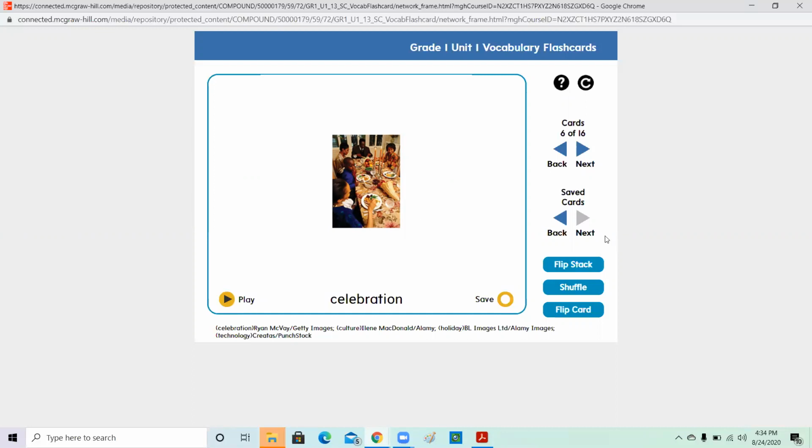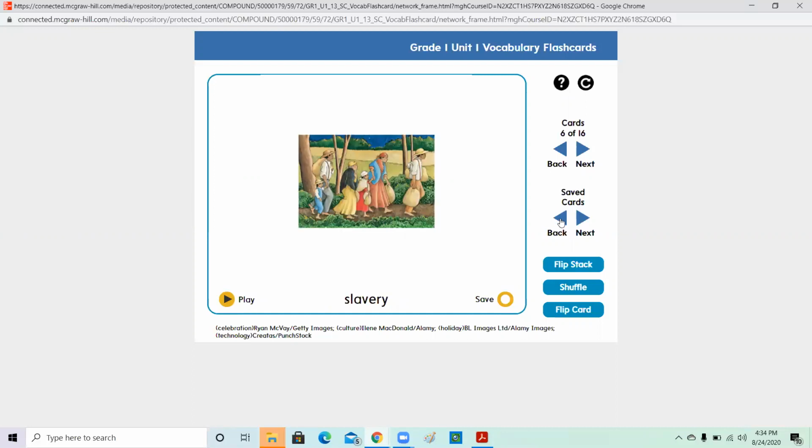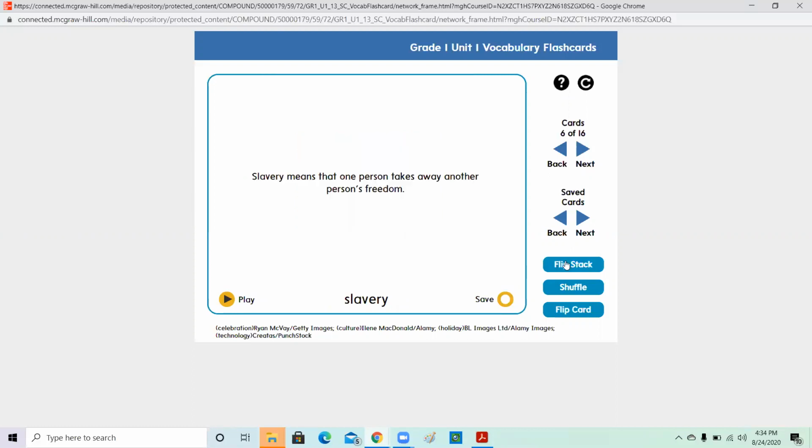So let's go for our next new word. Slavery. Slavery means that one person takes away another person's freedom. It means these persons have no right or freedom to decide to do what they want or to eat what they want or to move to places. They don't have the freedom to do that. Someone else is controlling their freedom. Okay.